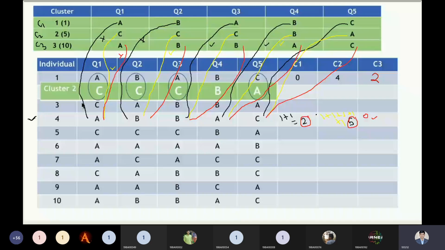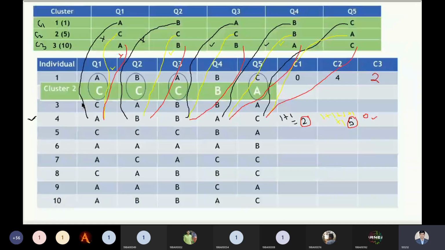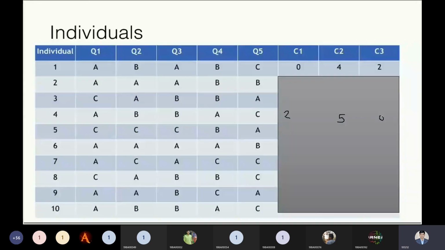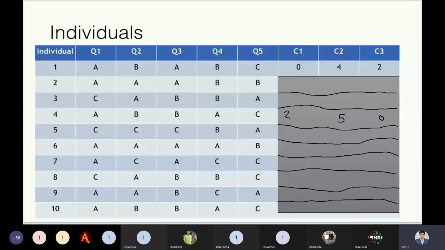This fourth part we have calculated: 2, 5, and 0. You are required to fill this part. Solve it, and I'm sharing the actual problem. Yes, solve it.